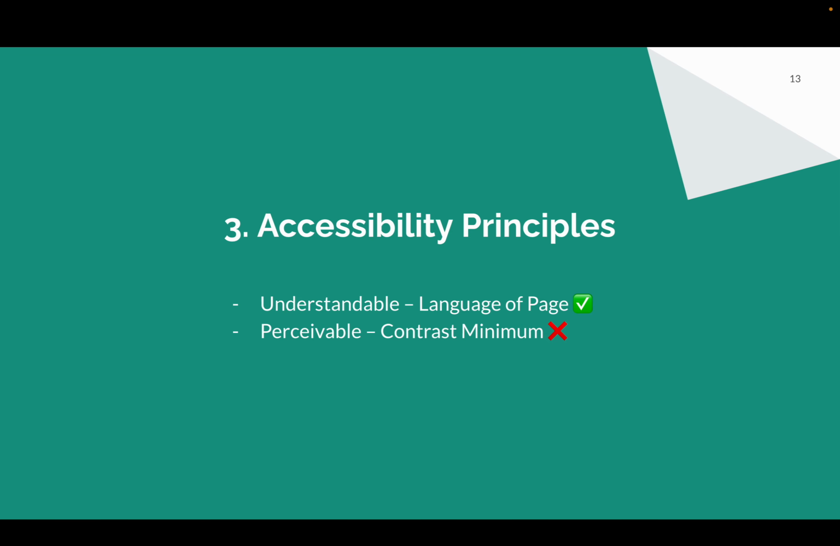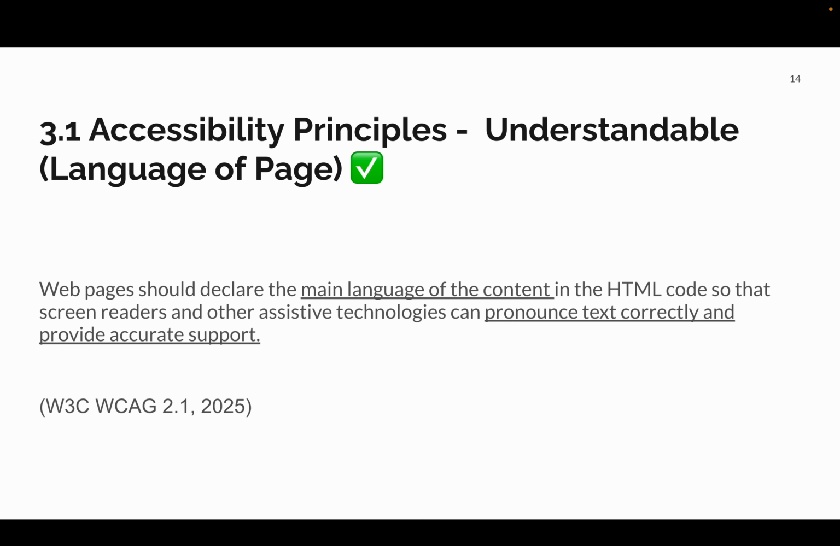Moving into accessibility, one principle the MUSINSA website follows is the understandable principle, which includes language of page. The definition of it is that the web page should declare the main language of the content in the HTML code so that screen readers and other tools can pronounce it correctly and provide accurate support.